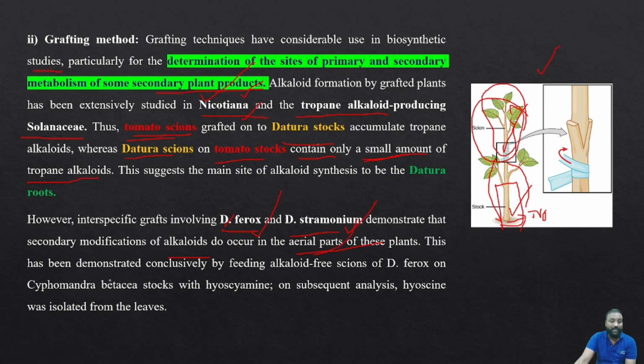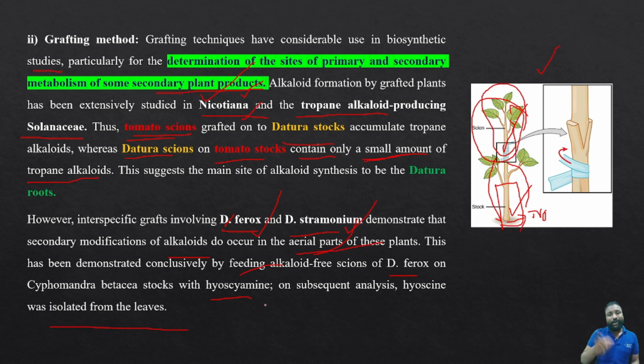This has been demonstrated conclusively by feeding the alkaloid-free scion of Datura ferox on Cyphomandra betacea stocks with hyoscine. On subsequent analysis, hyoscine was isolated from the leaves. So Datura ferox and Datura stramonium are of the same genus. Even if we change the scion and stock, the site of synthesis will be in the aerial part.